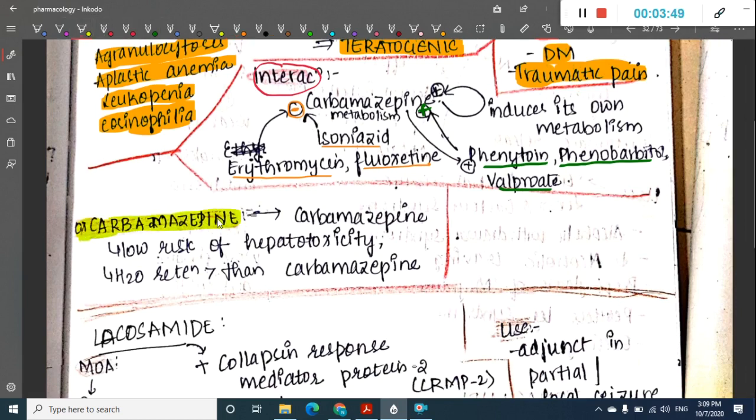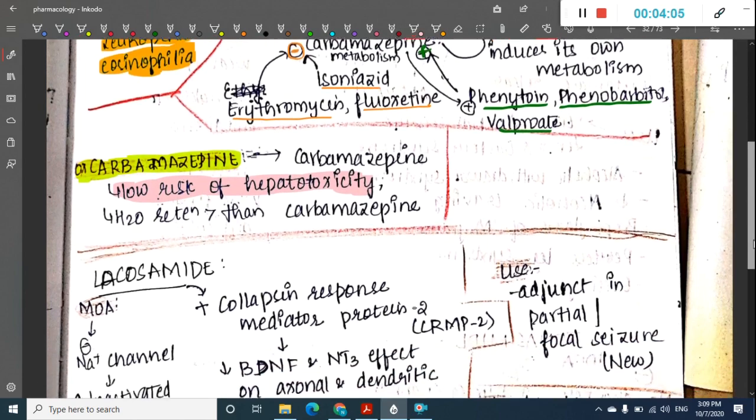The next drug which is important here is oxcarbazepine. Oxcarbazepine undergoes metabolism and gets converted to carbamazepine. The important characteristics of oxcarbazepine are that there is less risk of hepatotoxicity, and water retention is more in oxcarbazepine than in carbamazepine.